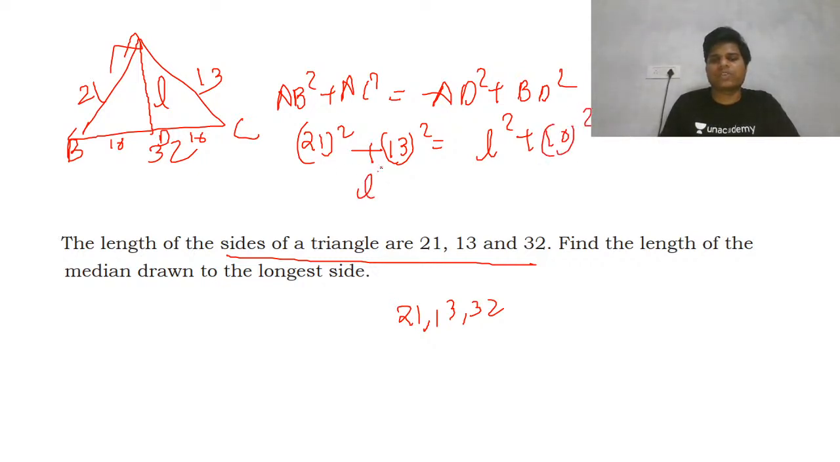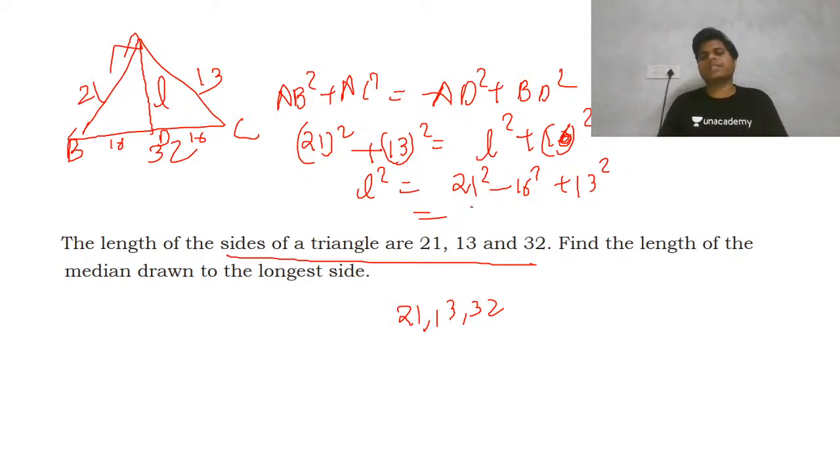So your L square will be, this is 16, this is 16. So 21 square minus 16 square plus 13 square. If we solve this, this will come 21, 16. We also know the squares of these, so that will not be a problem for us.